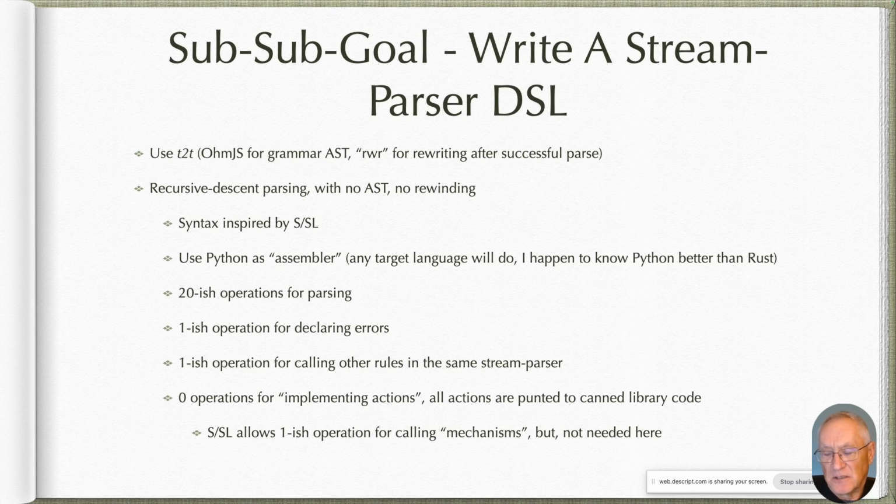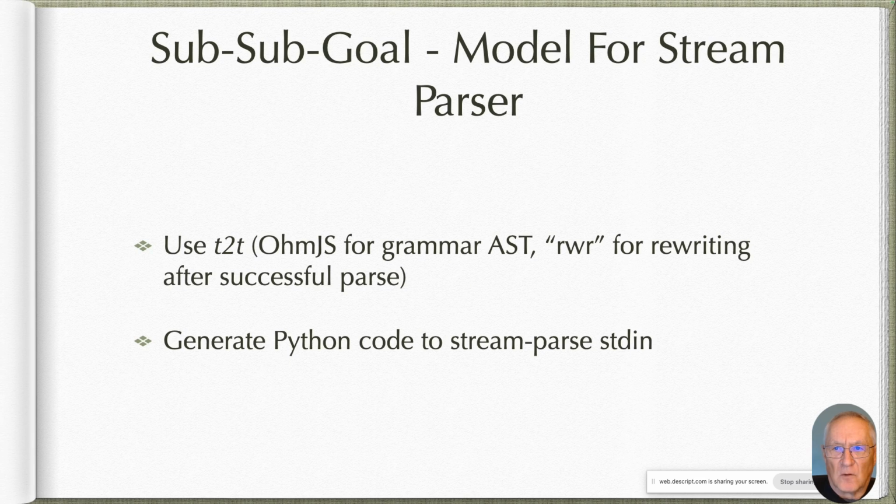The implementation is done in whatever support language gets used with the SSL DSL mechanisms. In the cases that I looked at, it was PT Pascal and Concurrent Euclid and stuff like that, C. But we don't need that here, so we're not going to do that at all. What's the model for the stream parser that I'm using?